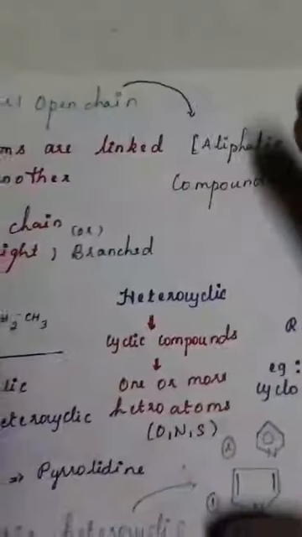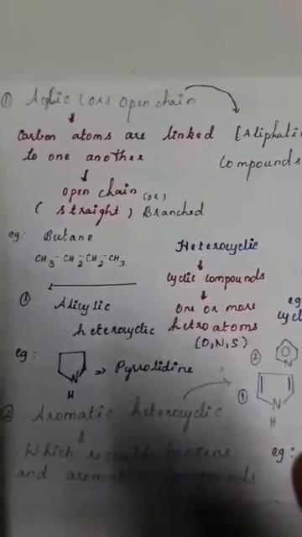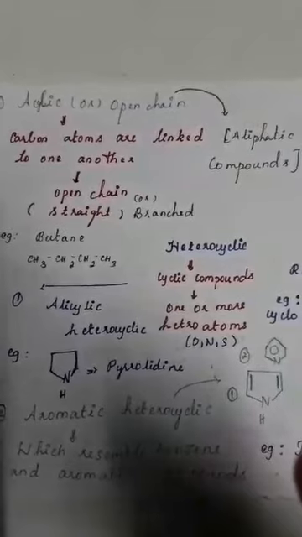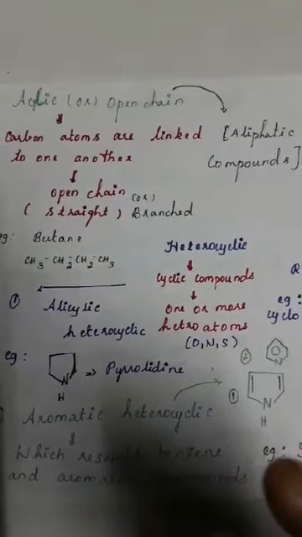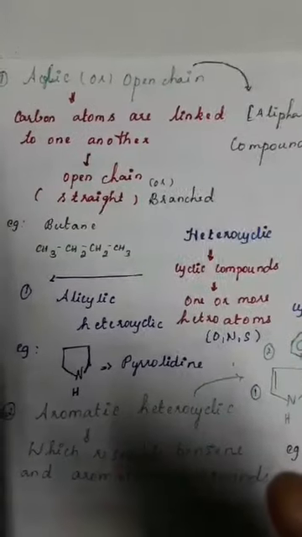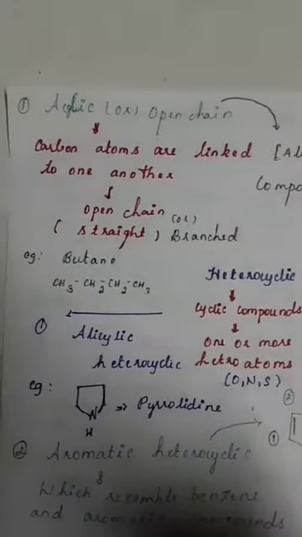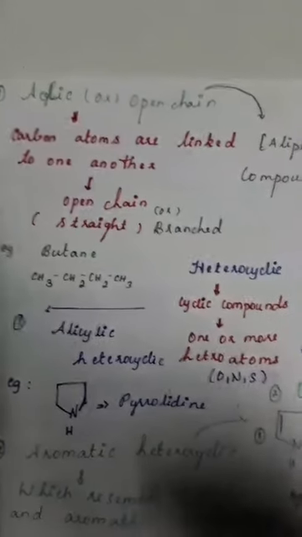So now first, acyclic compounds, open chain. Carbon atoms are linked with one another. They are called open chain, which will be straight or branched. These are called aliphatic compounds. As an example, we can write in a straight line CH3, CH2, CH2, CH3, butane.